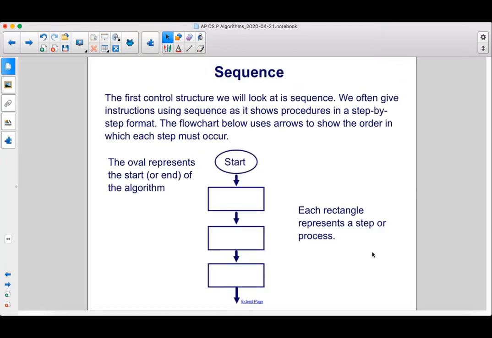The first control structure we will look at is sequence. We often give instructions using sequence as it shows procedures in a step-by-step format. The flowchart below uses arrows to show the order in which each step must occur. The oval represents the start or end of the algorithm, and each rectangle represents a step or process.